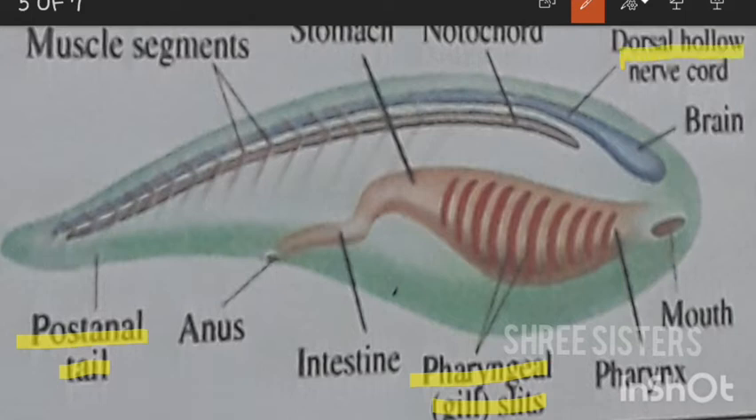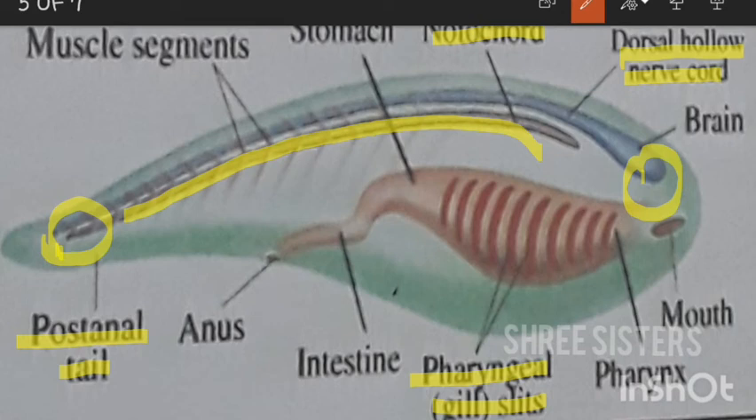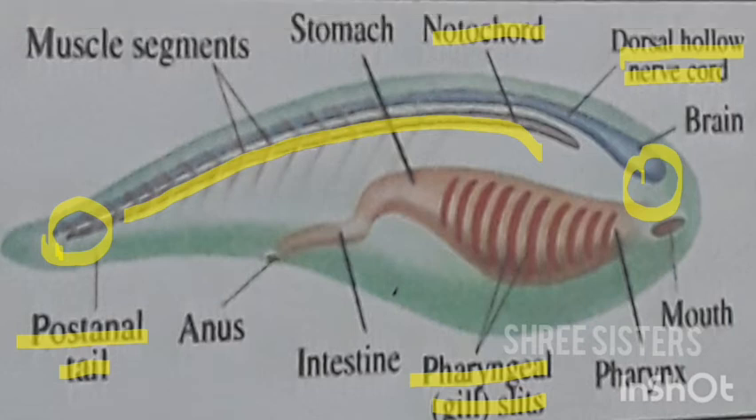And the dorsal hollow nerve cord. You could see the nerve cord extending from the brain to the tail, the trunk or tail, you could say. That is the dorsal nerve cord. And this is the notochord, a stiff, rod-like structure. So this is the general representation picture for the chordates. I hope you understood the four fundamental characters.